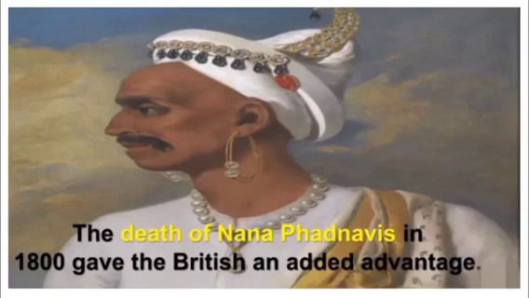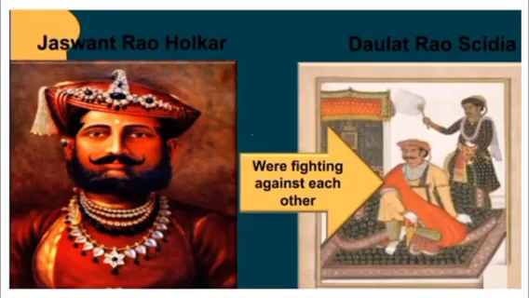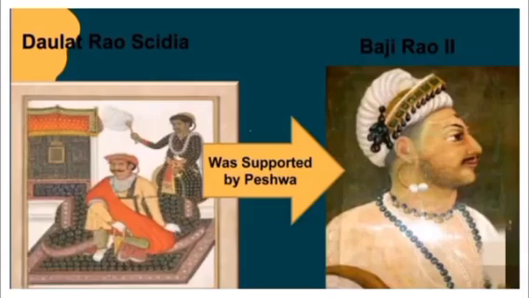Then, the death of Nana Fadnavis in 1800 gave the British an added advantage. So, the British took advantage in the Maratha affairs. Jashwant Rao Holkar and Daulat Rao Scindia were fighting against each other to get the Peshwa title. Daulat Rao Scindia was supported by Peshwa Baji Rao II.